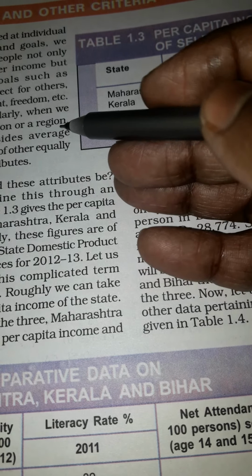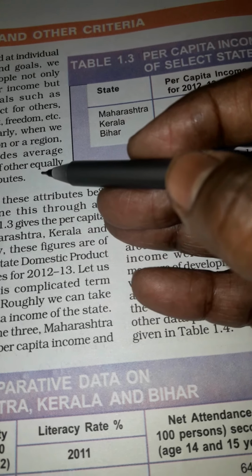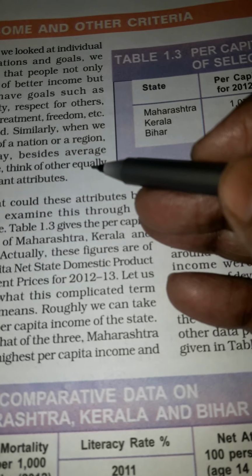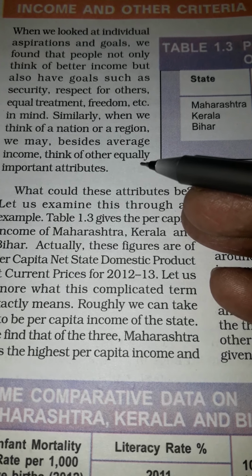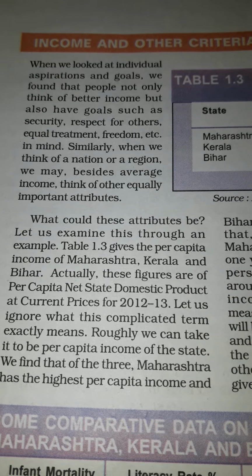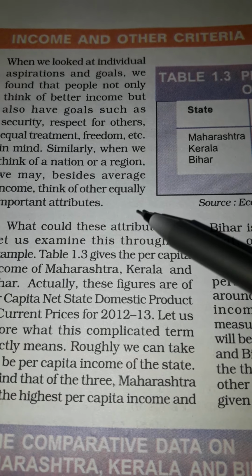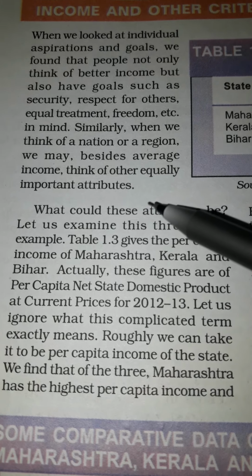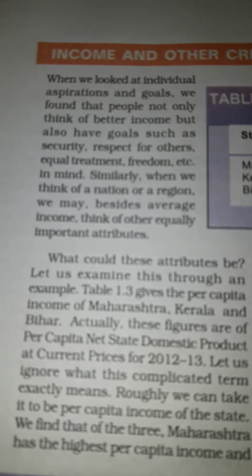So for a nation also, besides average income, other attributes are very important. We can't compare countries or states on the basis of their average income alone. Other things also must be there, otherwise human welfare will not increase. Okay, thank you.